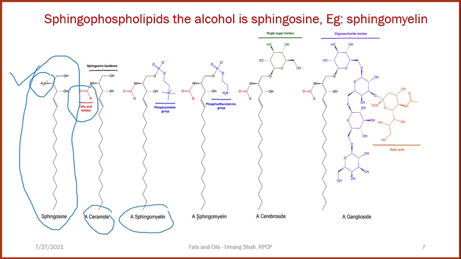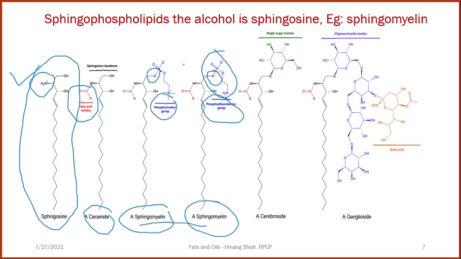Sphingomyelin, that means there are two different types of sphingomyelin. One where a phosphocholine group is attached at the first number hydroxyl group. The other, where a phosphoethanolamine group is attached on the first number alcoholic group, the hydroxyl group. So both are structures of sphingomyelin, where the nitrogenous base differs in both the structures.